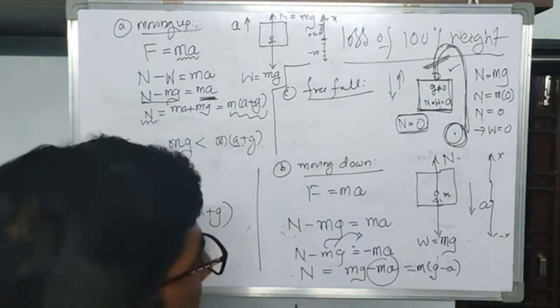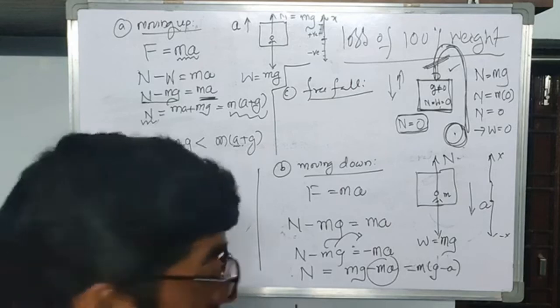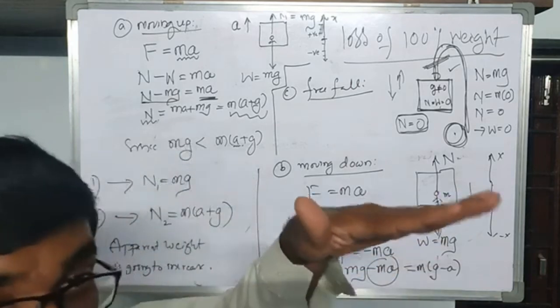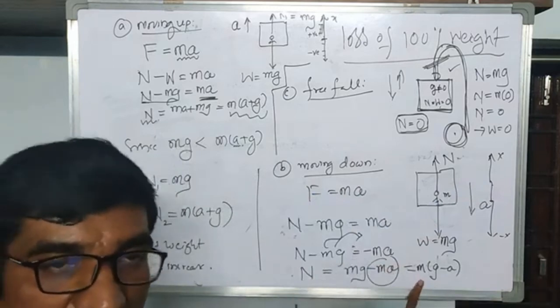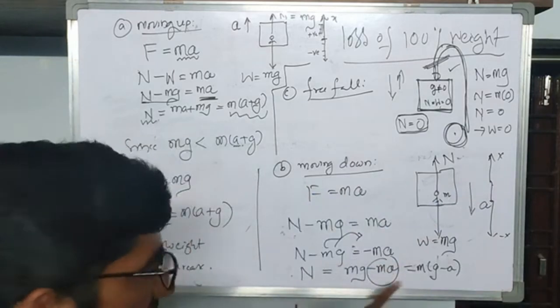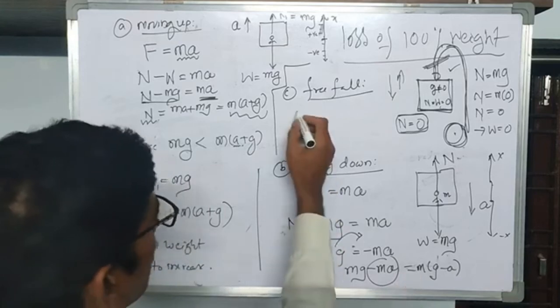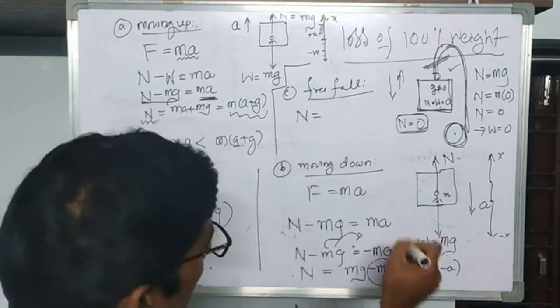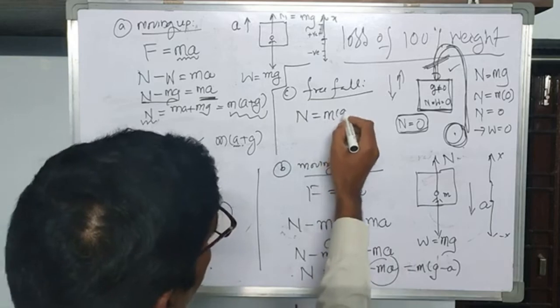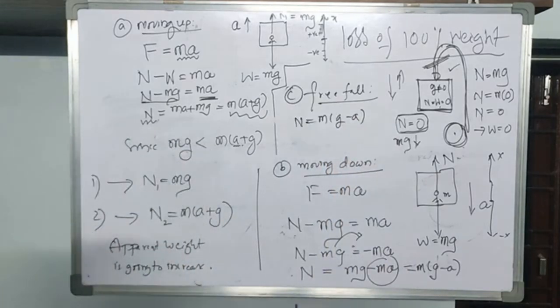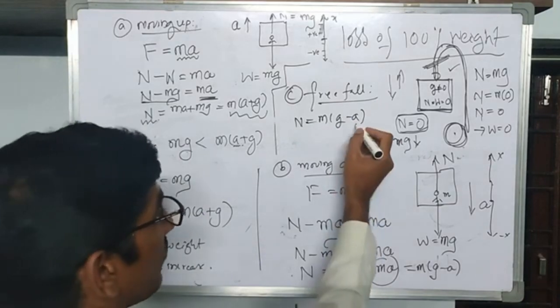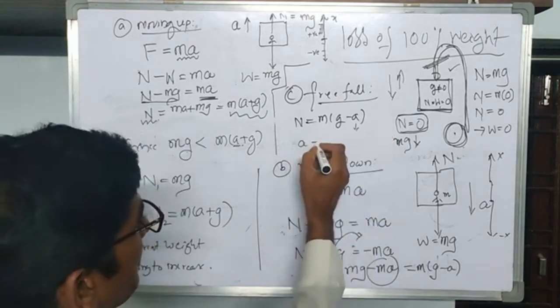Now you see what is going to happen here. Still the lift is moving downwards. You already have the expression for the downward motion. Now you may use this already derived expression here. The same equation is applicable here: m(g minus a). But what is the value of this acceleration in this case?